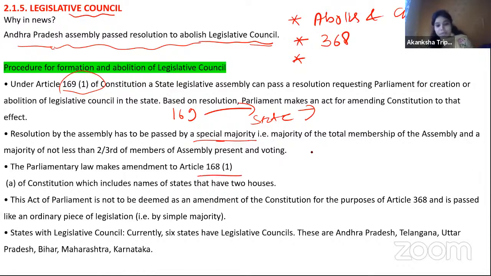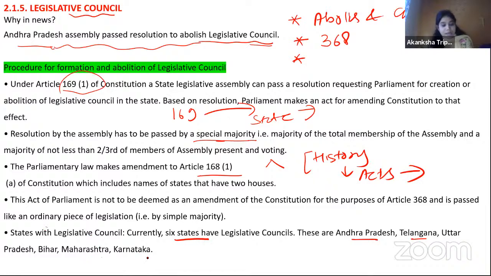Now, from here, what can you pick from history? You need to know the acts which gave the power to create bicameralism. I'm sure you must be knowing that bicameralism is nothing but having two houses, and in the state we have the State Legislative Assembly and the State Legislative Council. What else can be important from this topic? Right now a total of 6 states have a Legislative Council, and they are Andhra Pradesh, Telangana, Uttar Pradesh, Bihar, Maharashtra and Karnataka.